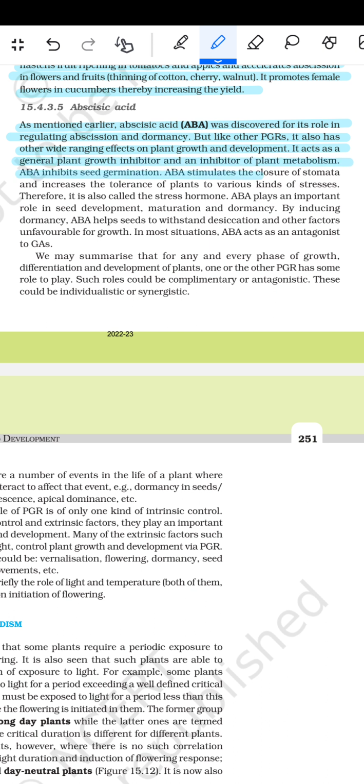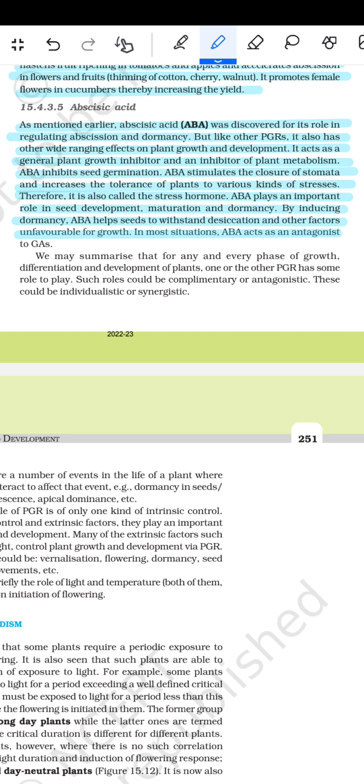ABA inhibits seed germination. ABA stimulates the closure of the stomata and increases the tolerance of the plant to various kinds of stresses. Therefore, it is also called the stress hormone. ABA plays an important role in seed development, maturation, and dormancy. By inducing dormancy, ABA helps seeds better withstand desiccation and other factors unfavorable for growth.